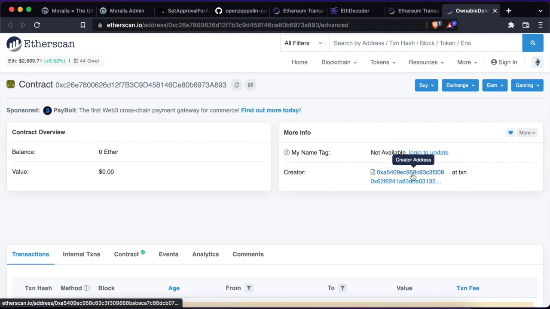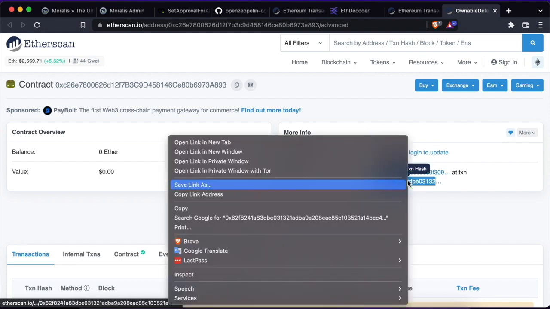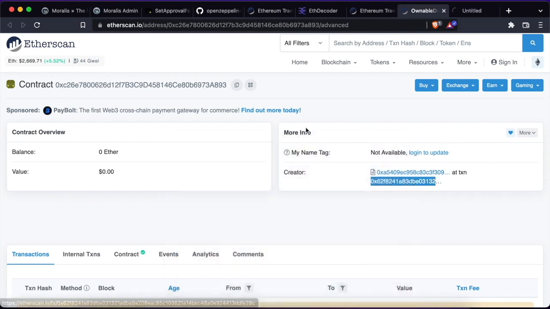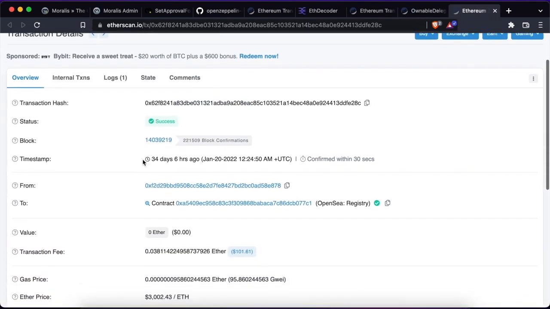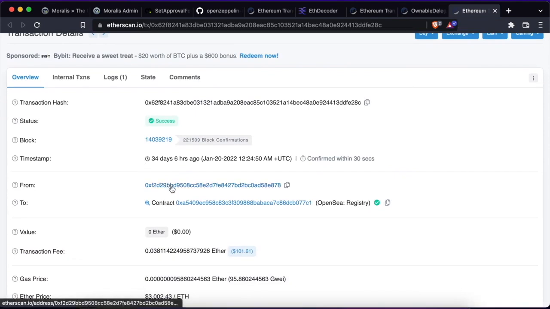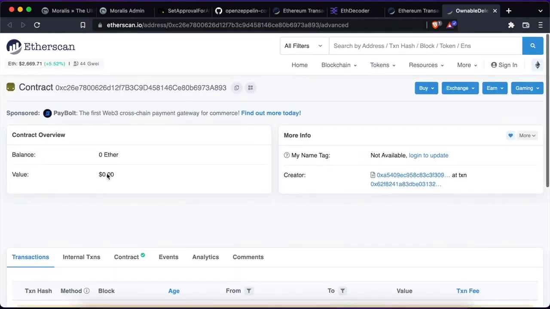From this section here, we can see that the address is a contract and that it was created through this transaction. This transaction was initiated actually by the original owner of the NFT. It interacted with this address, which is the OpenSea registry, and that contract in turn created this other contract, which we are going to call from now on the user proxy.